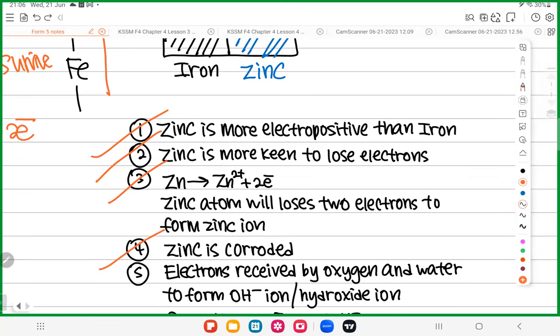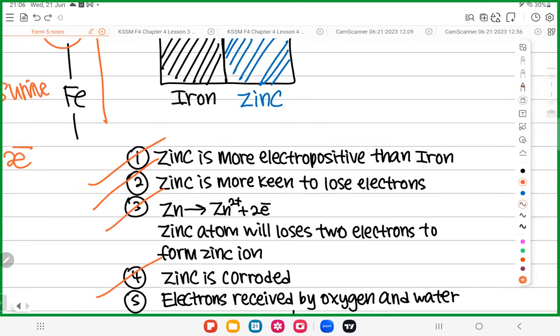Same thing. After you donate electrons, you need someone to receive them, right? So who will receive the electrons donated by zinc? No matter who donates electrons, it doesn't matter. The one that receives electrons is always oxygen and water. I don't care whether iron donates electrons or zinc donates electrons.